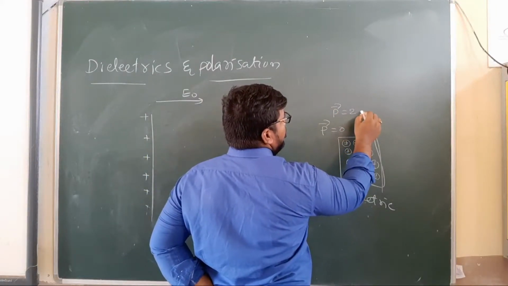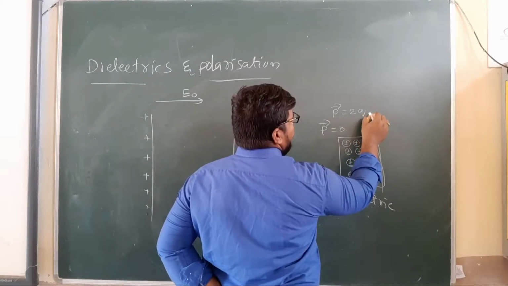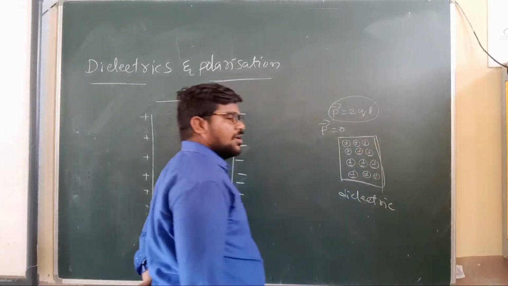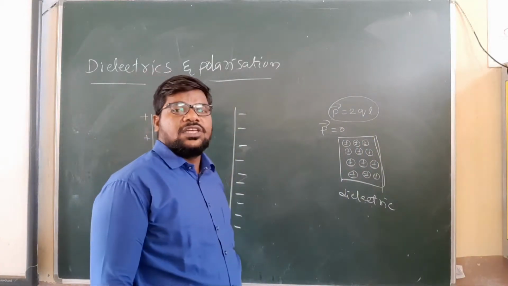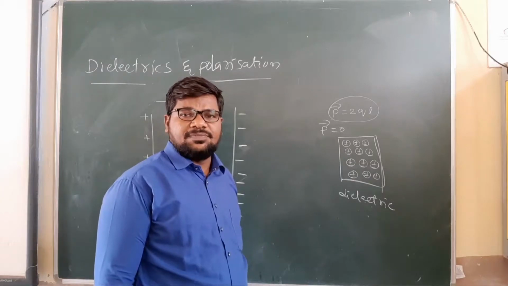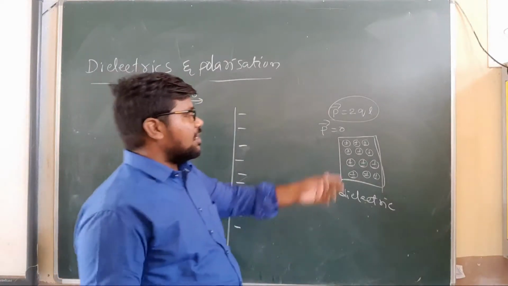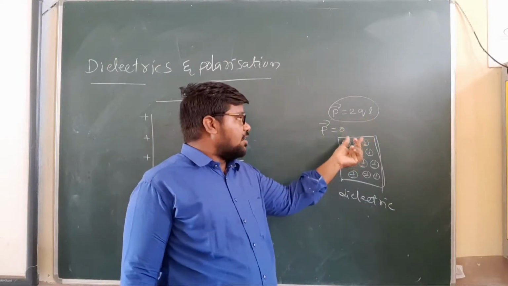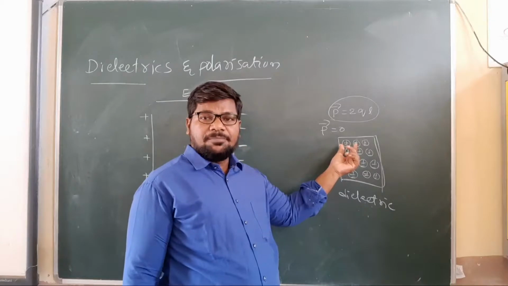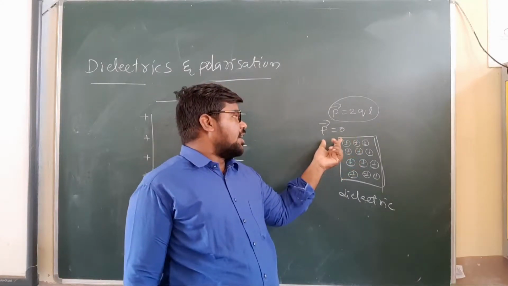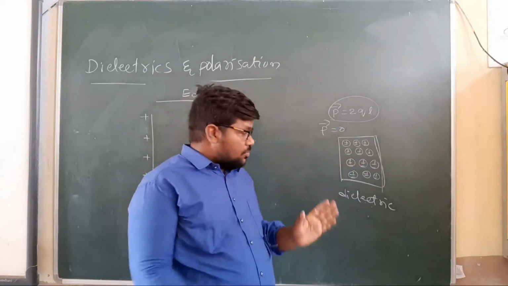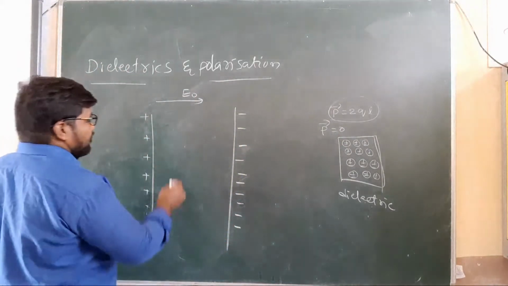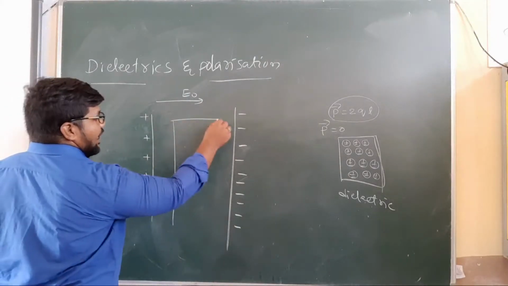Because what is P? P is 2 into Q into L. A dipole is a system of two equal magnitude charges separated by a small distance. The dipole moment is the product of charge and separating distance. Here there is no length between the positive and negative charge. That's why the net dipole moment is 0. So this type of material is to be placed in the electric field.